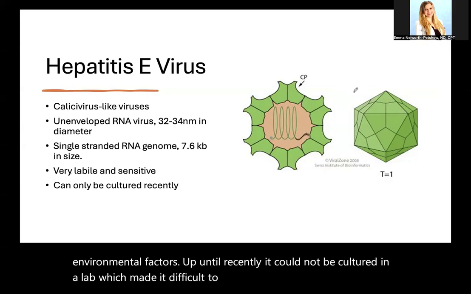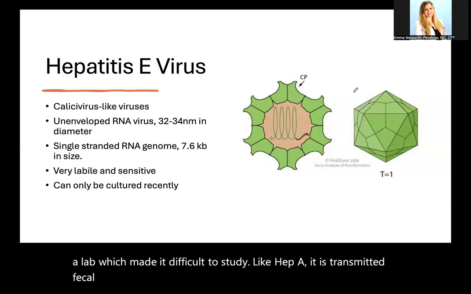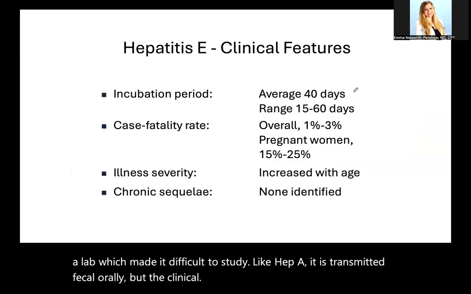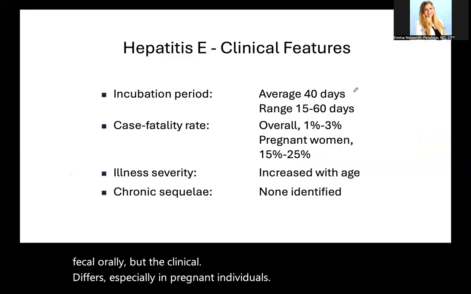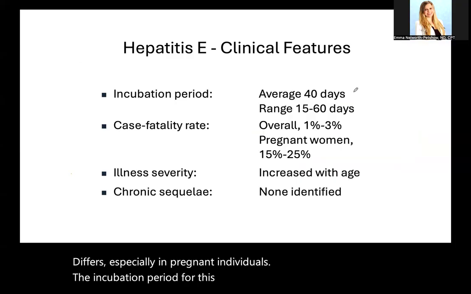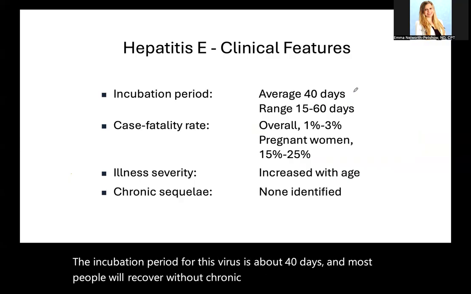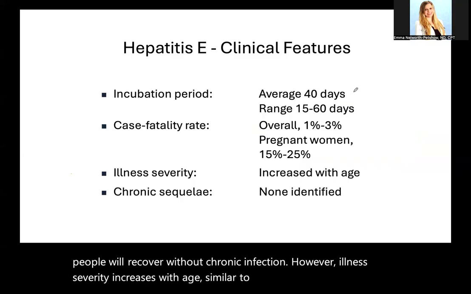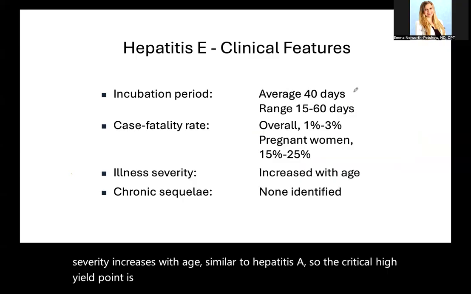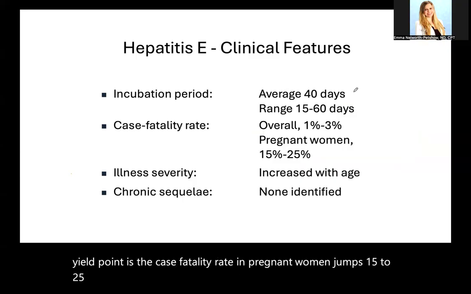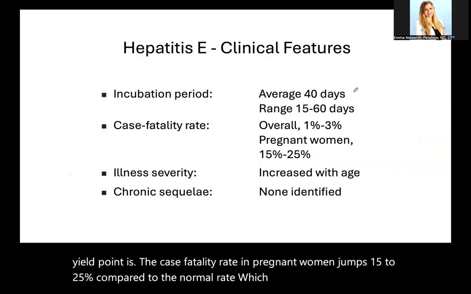Like Hep A, it is transmitted fecal-orally, but the clinical significance differs, especially in pregnant individuals. The incubation period for this virus is about 40 days, and most people will recover without chronic infection. However, illness severity increases with age, similar to hepatitis A. So, the critical high-yield point is the case fatality rate in pregnant women jumps to 15 to 25% compared to the normal rate, which is 1 to 3% overall.